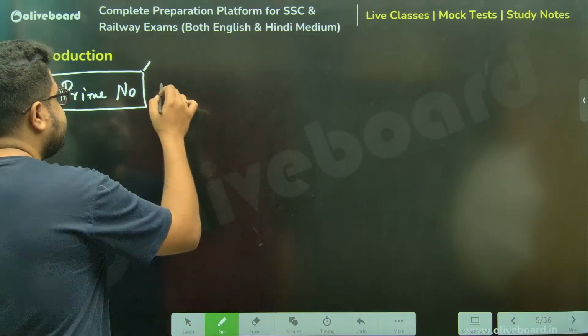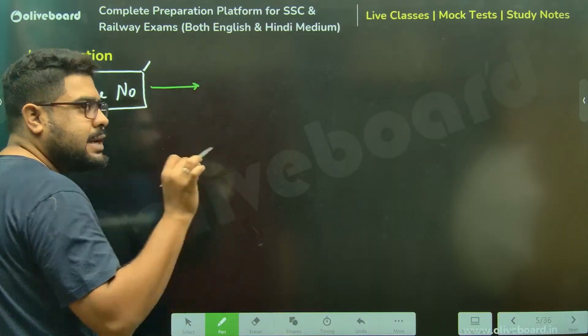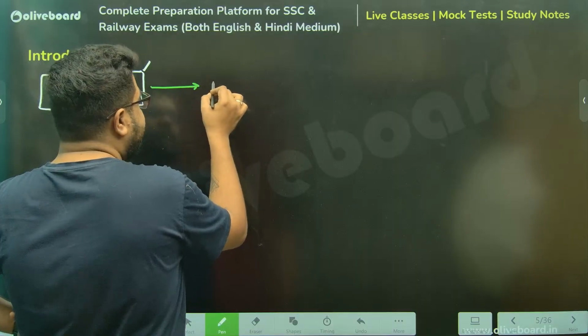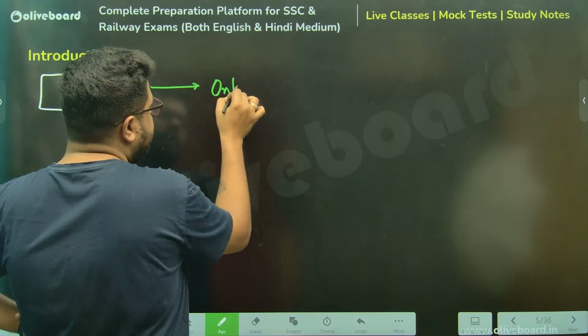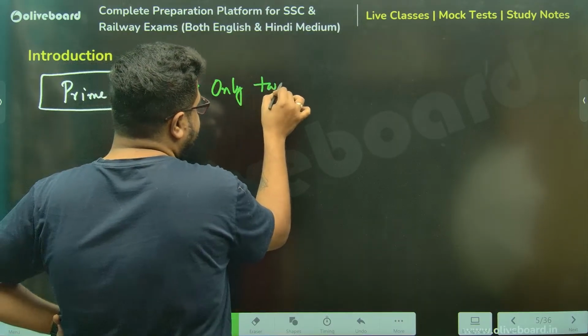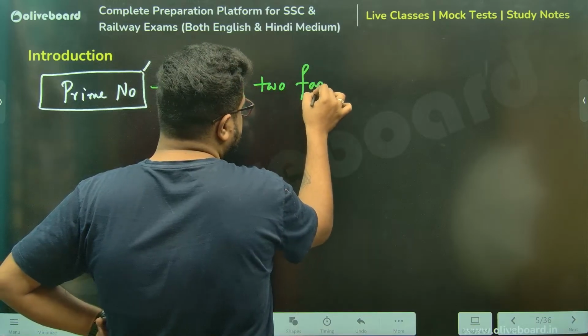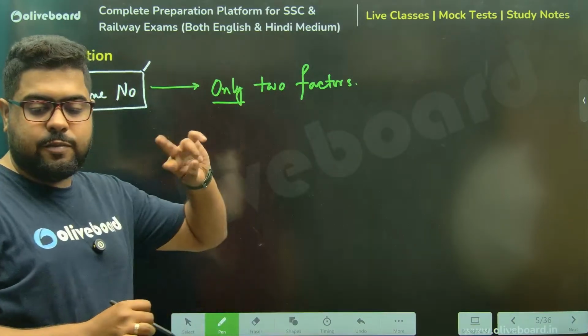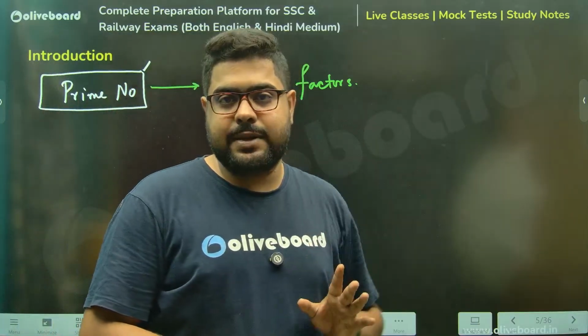A prime number is defined many ways, but the best definition for understanding is any number if it has only two factors. You see the word only here, meaning it cannot have more, it cannot have less as well.